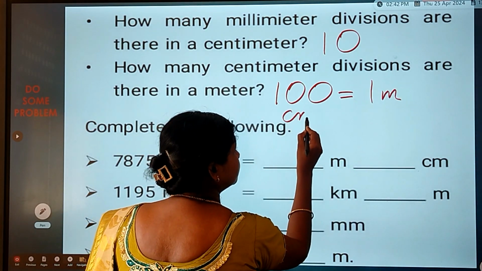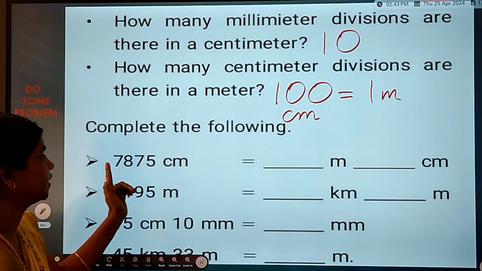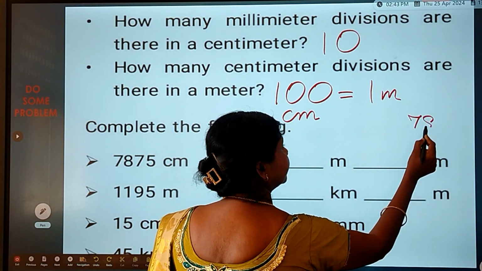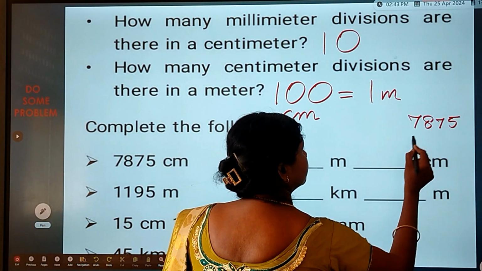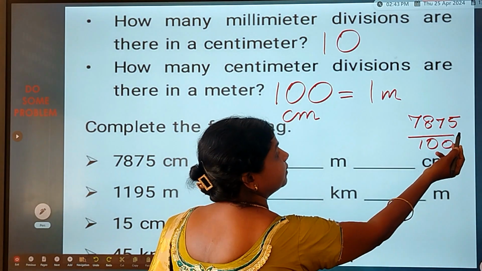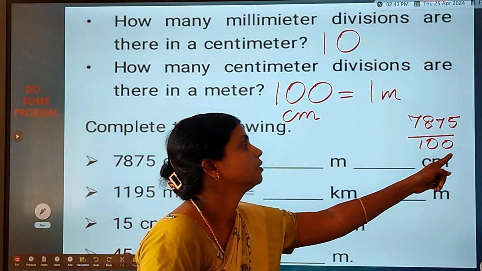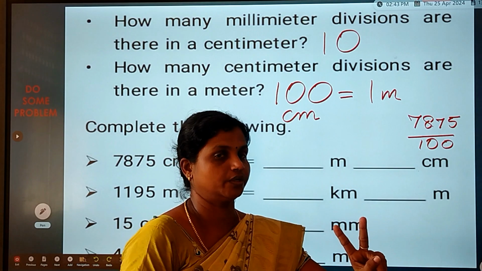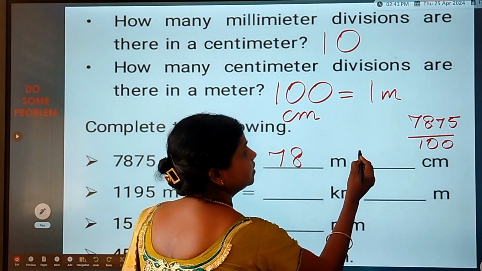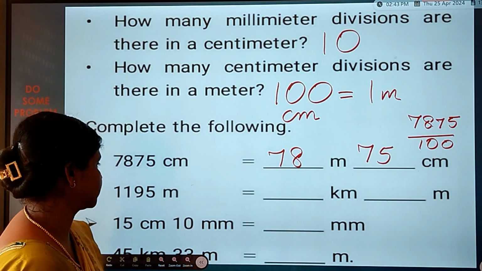So divide 7,875 by 100. There are two zeros, so keep the point beyond two numbers. So what is the value here? 78 meter, 75 centimeter. Right, children? Yes, the answer is correct.